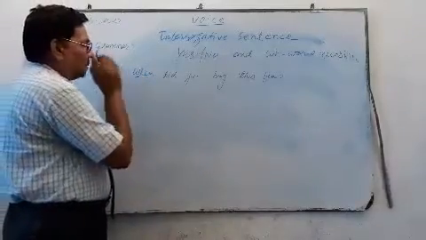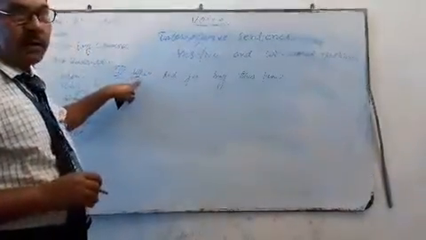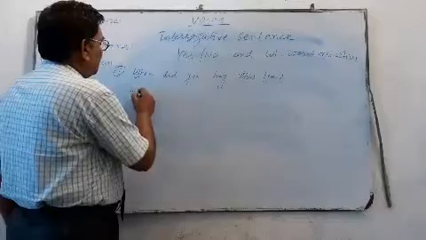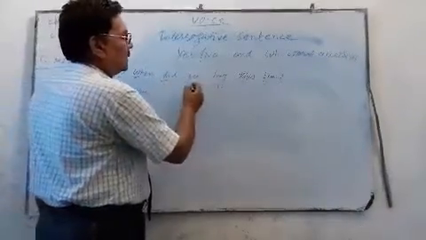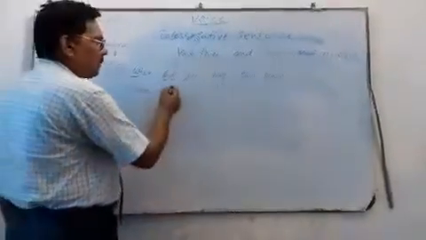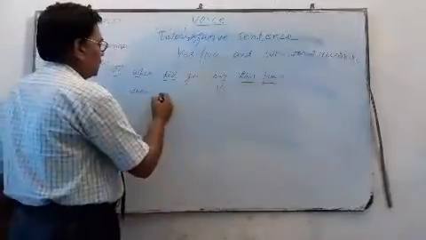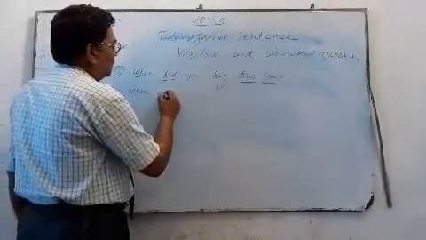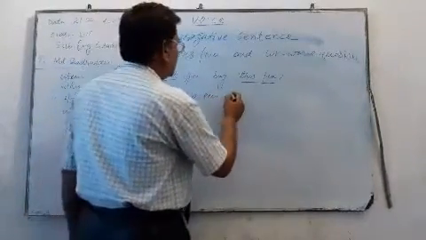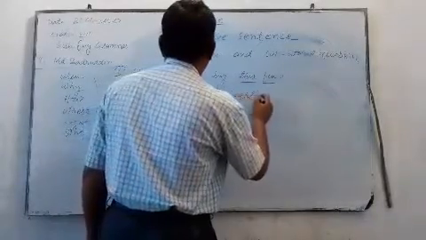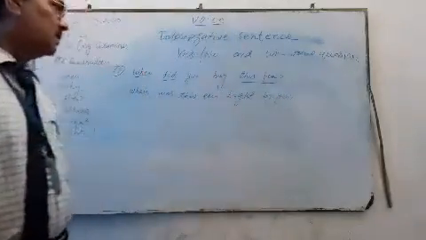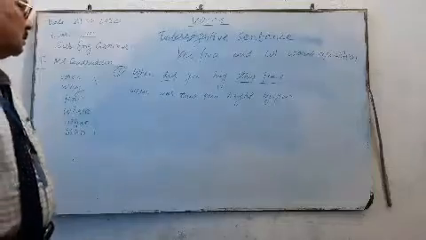We cannot change when, why, where. We simply write when. Did is changed, this sentence is in simple past tense, so we use was or were. This pen is singular, so we use was. When was this pen bought by you? Next question.